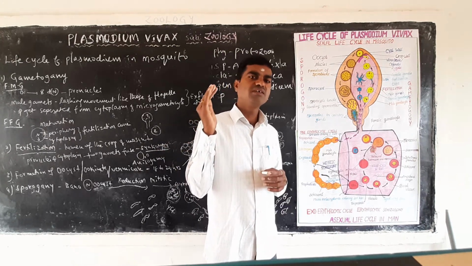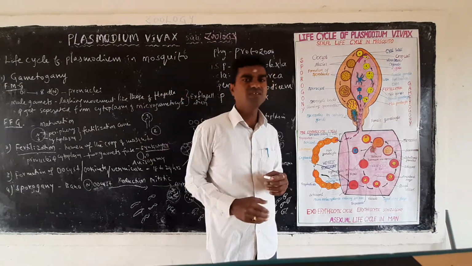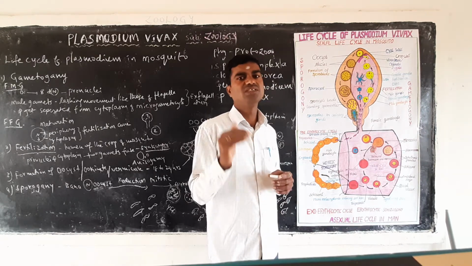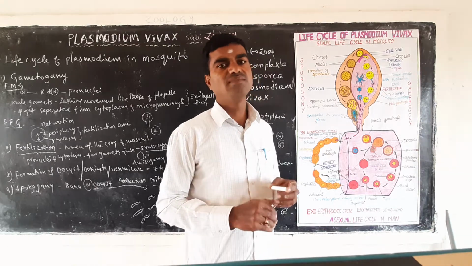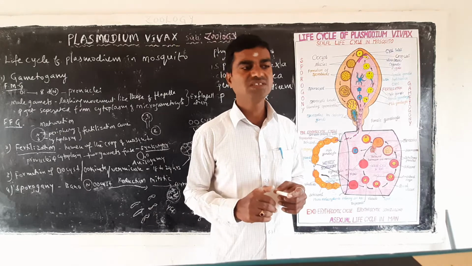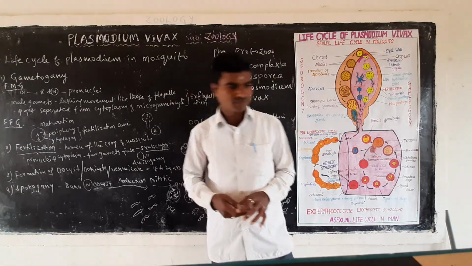When the cryptozoites reach the erythrocytic cycles, it causes the disease now called malaria. That is called relapsing malaria.